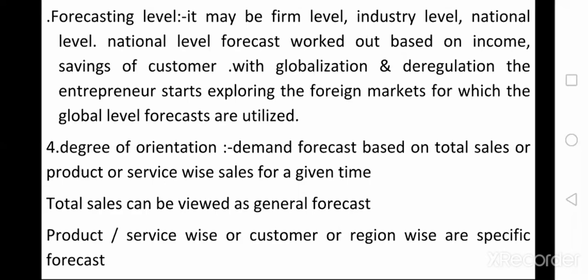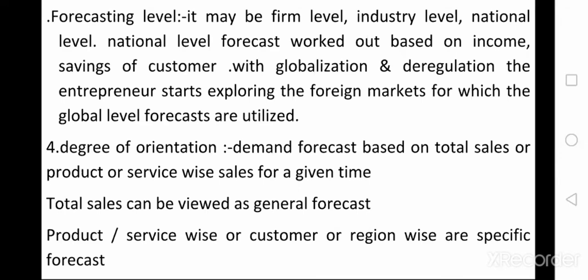So that is called product-wise demand forecasting. Or if the company wants to estimate the demand for overall LG products, that is called total sales estimation, demand forecasting on total sales.